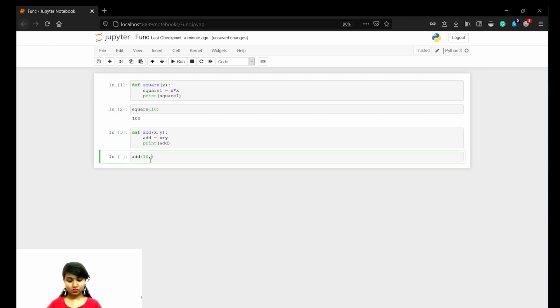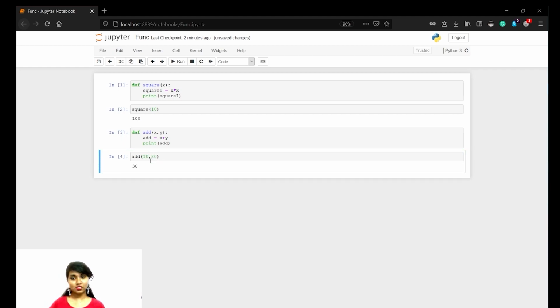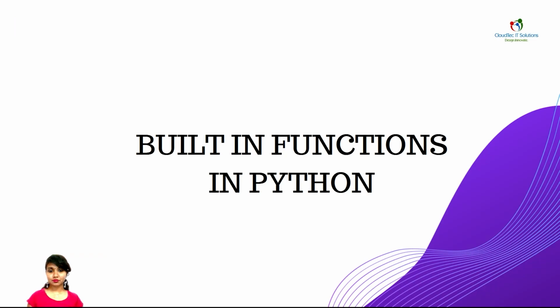Add of 10 comma 20. Okay. 30, which is the sum, is being printed. There are also built-in functions in Python, and let me show you some of them.